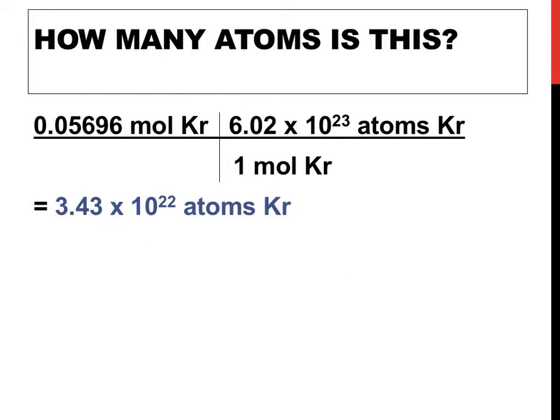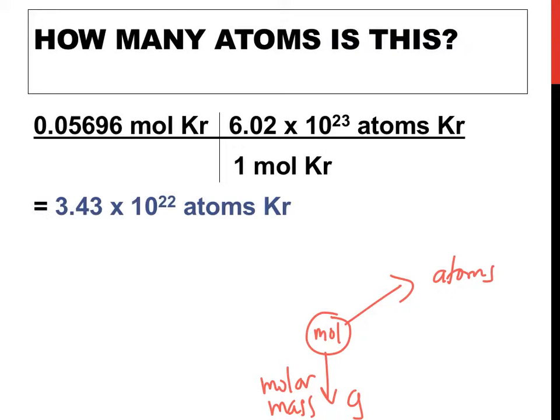In certain problems, they may ask you to take it a step further and use prior knowledge from previous topics. And they may say, well, you got the grams, but how many atoms is that? Well, let's just use some previous knowledge and go through it. So we remember that if we are in moles, we can go to grams using molar mass. And again, this is moles. And if we want to go to atoms, we use the value 6.02 times 10 to the 23rd.